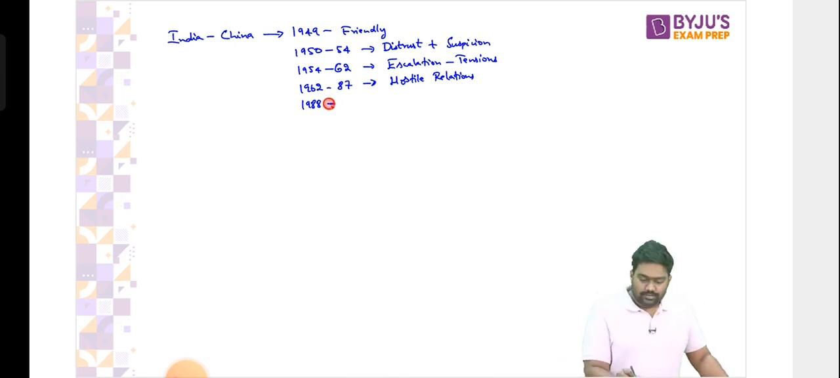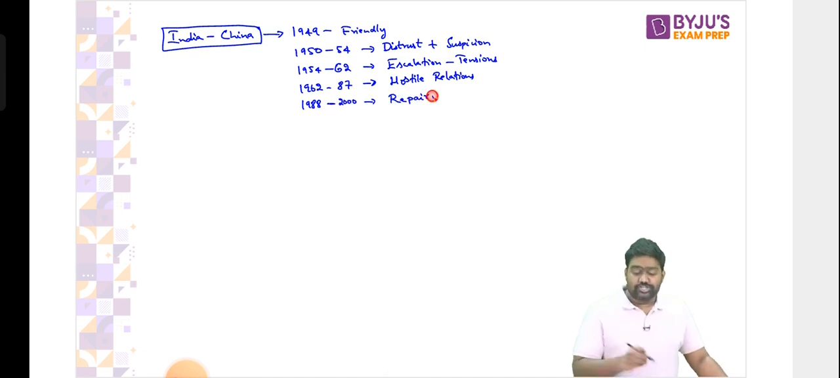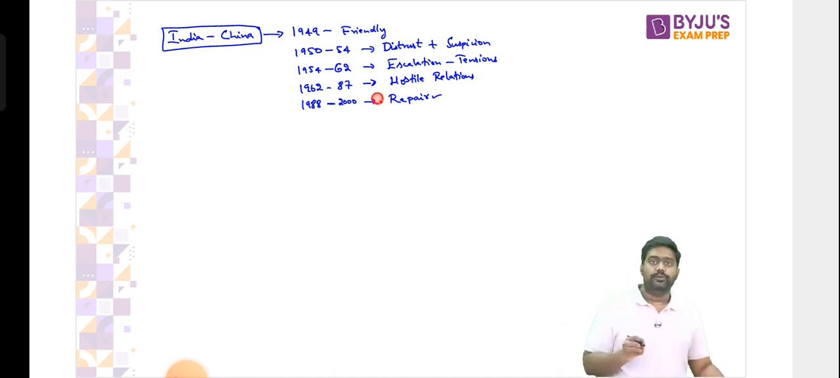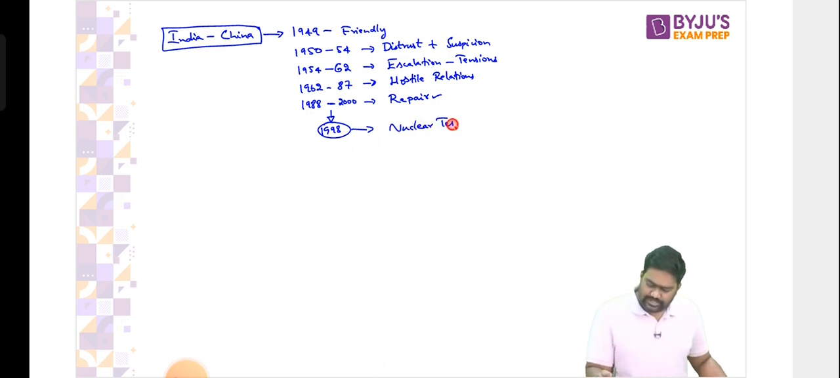All right, I'll explain what happened. But before that, let me point out the different phases of the relationship. From 1988 to, let's say, 2000, this was the period of repair. The relationship was repaired. There were many important visits, many important agreements that were signed that provided for some normalization in the relationship. There was only one break here in 98 when India conducted its nuclear tests.